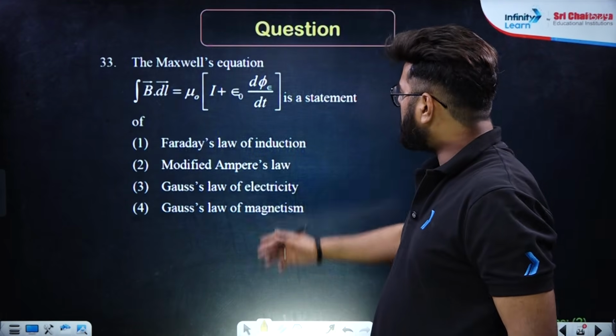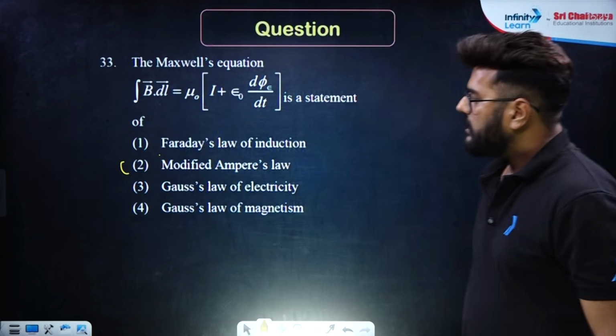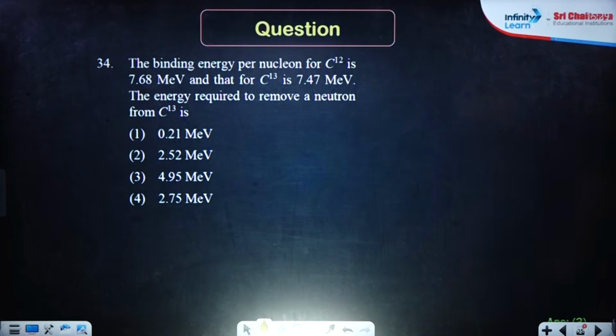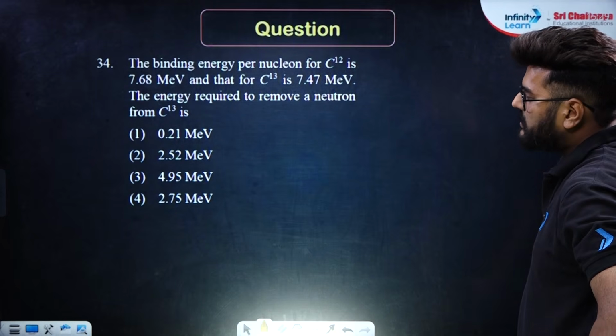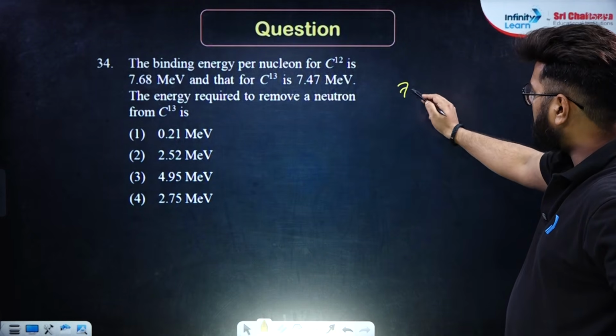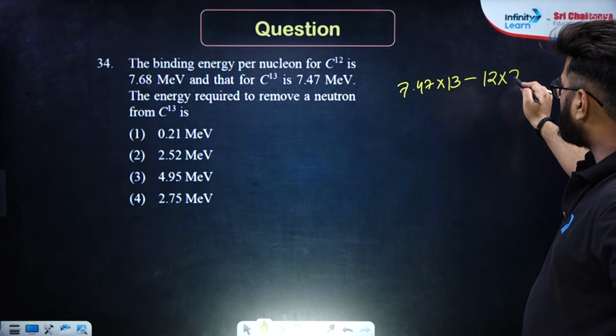Moving ahead, the Maxwell equation is a statement of modified Ampere circuital law. I hope this is clear. Second one. The binding energy per nucleon for C12 is 7.68 and for C13 is this much. The energy required to remove a neutron is simple. What you need to do is 7.47 into 13 minus 12 into 7.68.